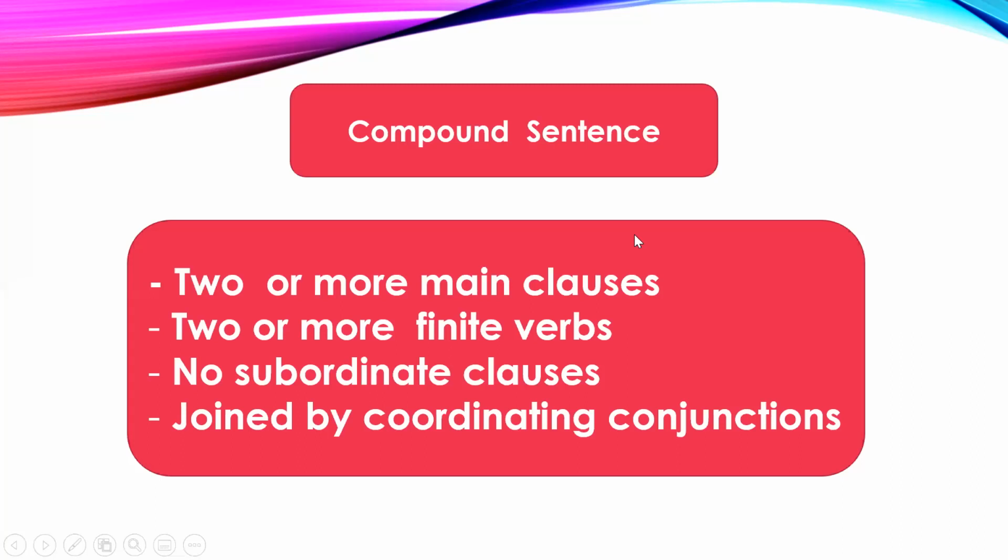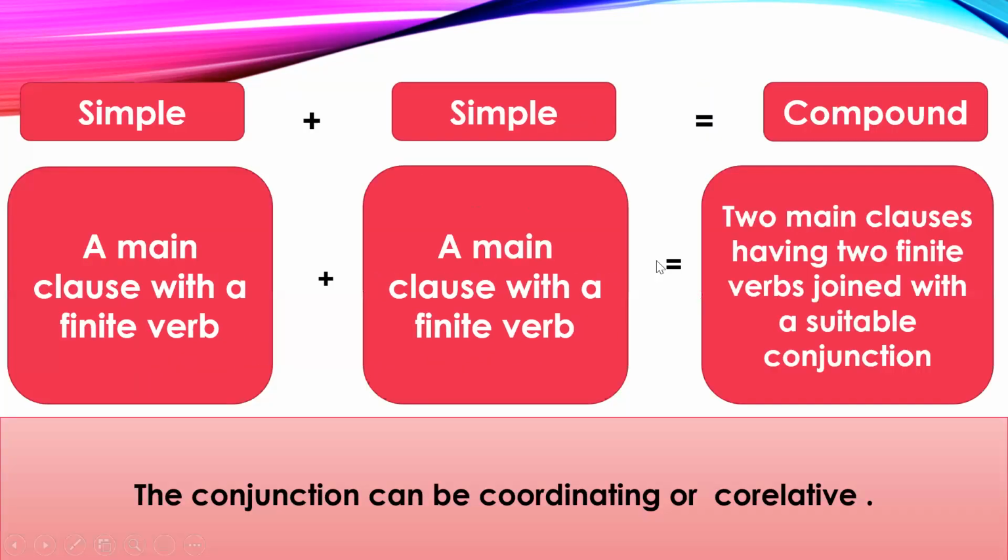What were the correlative conjunctions? The correlative conjunctions were either...or, neither...nor, both...and, not only...but also. They can also be used to make compound sentences. Okay, both coordinating conjunctions and correlative conjunctions are used to make compound sentences. So let us see overall what we have to do in this case. We have to take 2 simple sentences and combine them into a compound sentence.